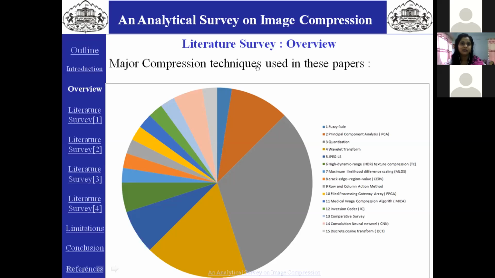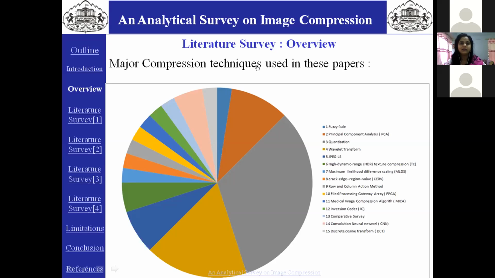They are based on fuzzy root principal component analysis, quantization, wavelet transform, JPEG lossless compression, high dynamic range texture compression, maximum likelihood differing scaling, crackage region value, low and column action method, file processing gateway array, medical image compression algorithm, inversion coder, convolution neural network, and discrete cosine transform.